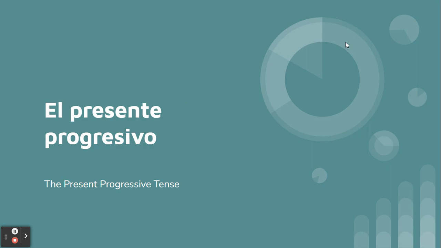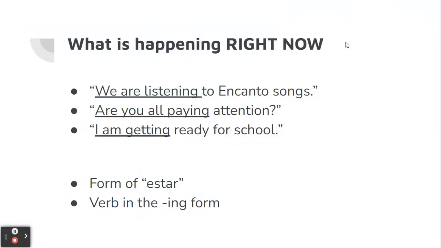This is the present progressive tense. And we use this tense to talk about what is happening right now. Some examples: we are listening to Encanto songs. The we are listening is an example of the present progressive. Are you all paying attention? Are you all paying would be an example of the present progressive. I am getting ready for school.